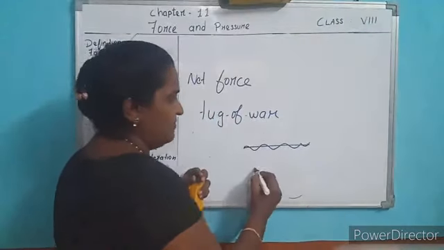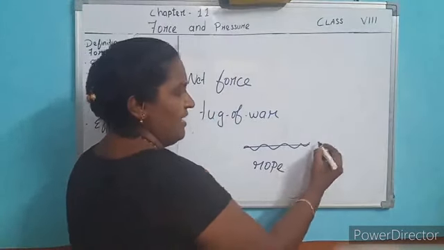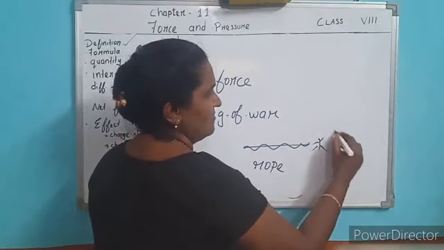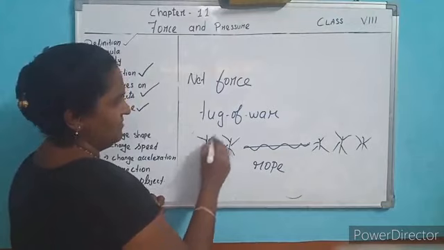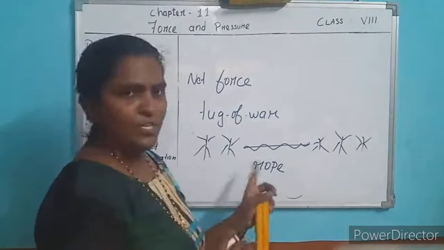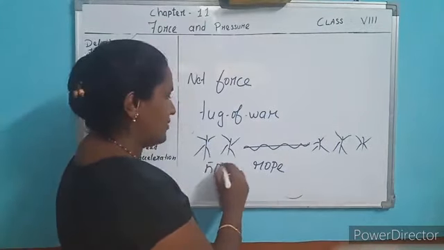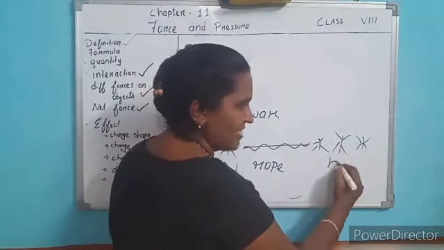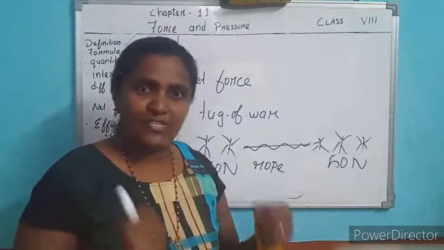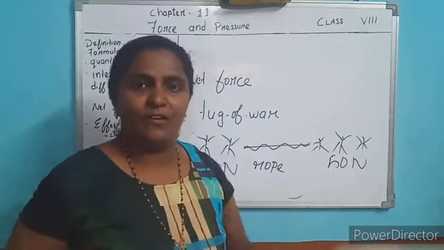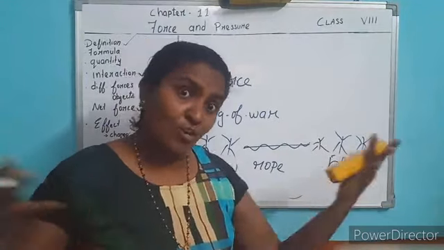Right? This is a rope. And here also many people are pulling the rope. Okay? They are pulling the rope. Here also 50 Newton is applied. And in the opposite direction also 50 Newton force is applied. Both sides, equal forces applied. Magnitude of force is equal in opposite direction.